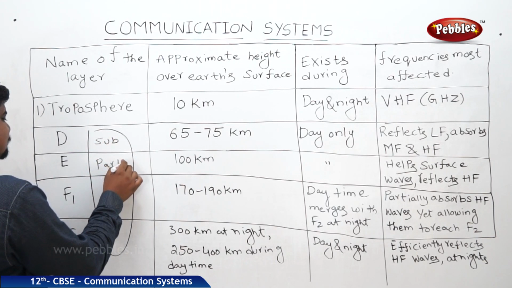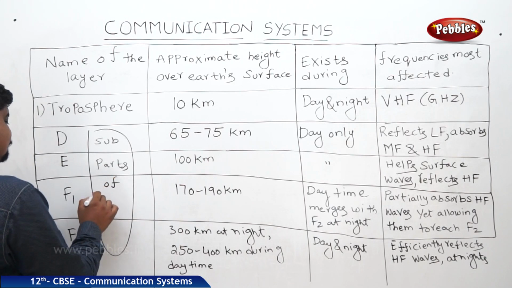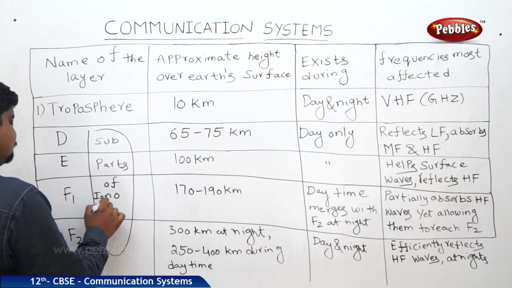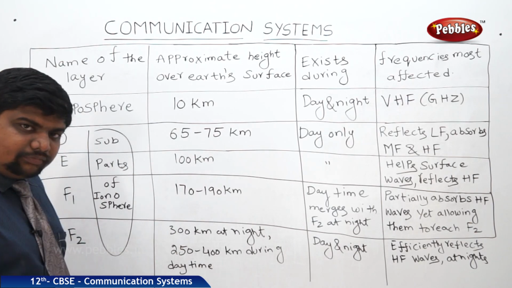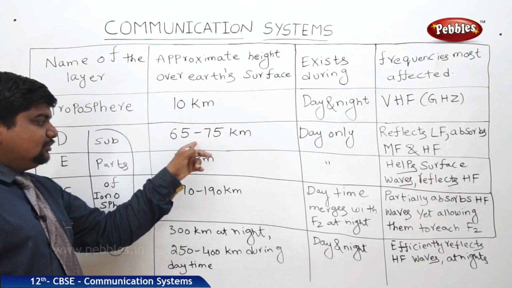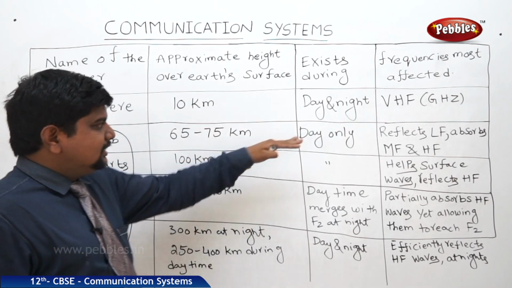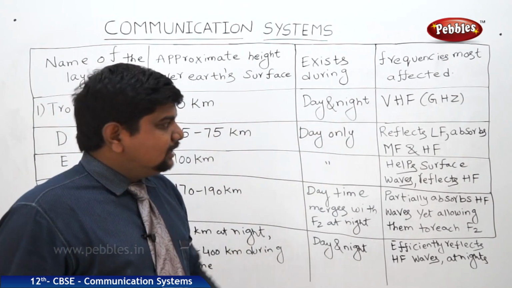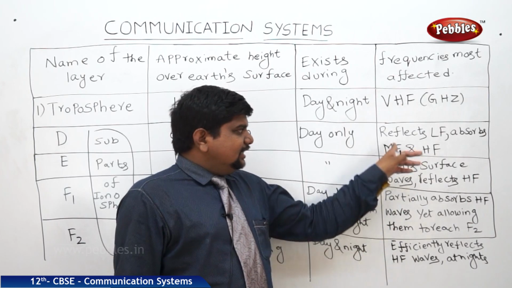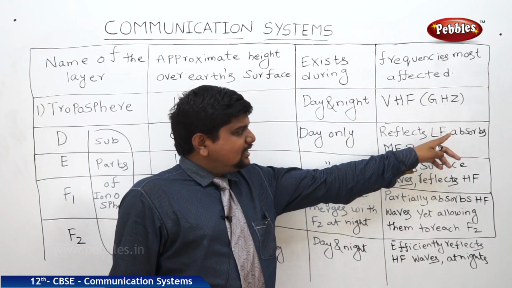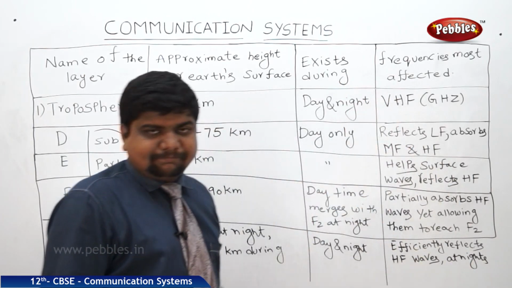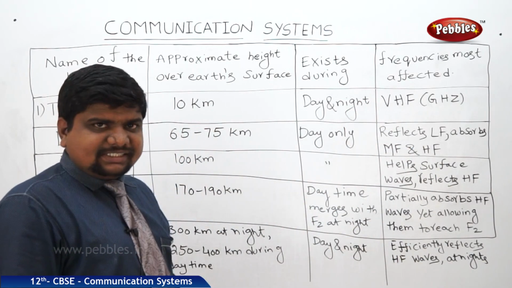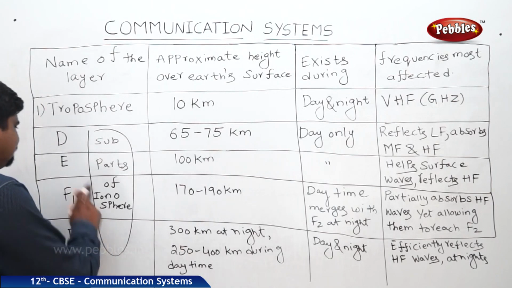Subparts of the ionosphere. The first part is D, which is located 65 to 75 kilometers up. It exists in the day only. What is its work? It reflects the low frequencies and mostly absorbs the middle and high frequencies. That's it.